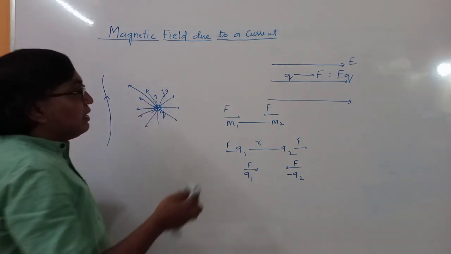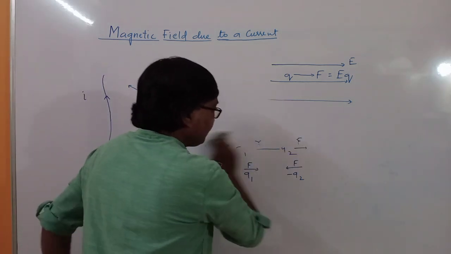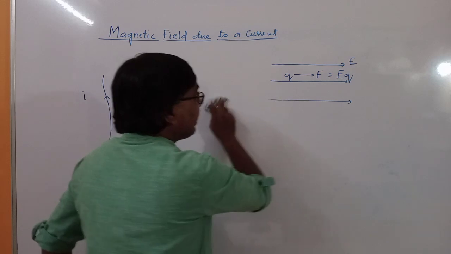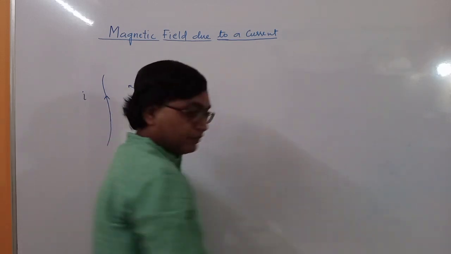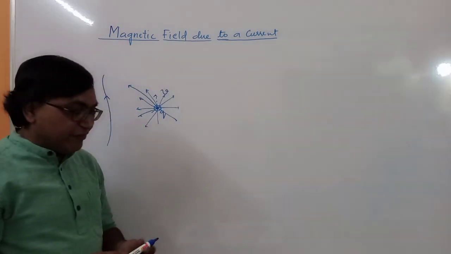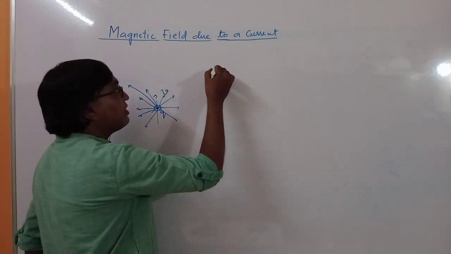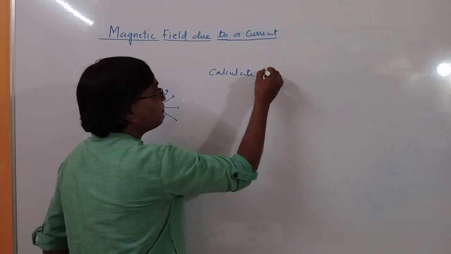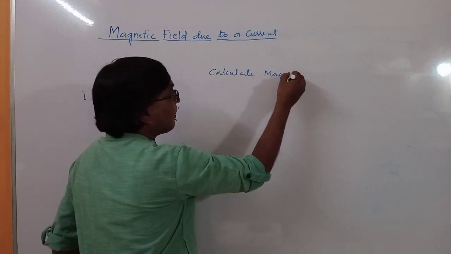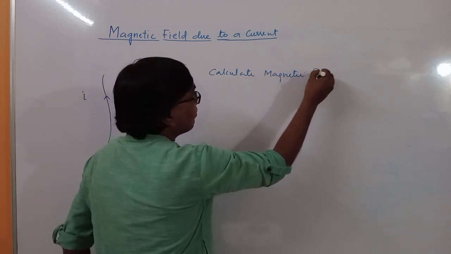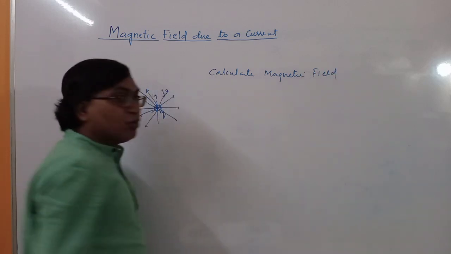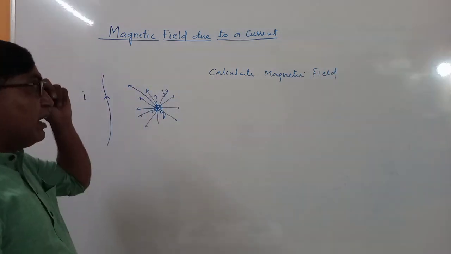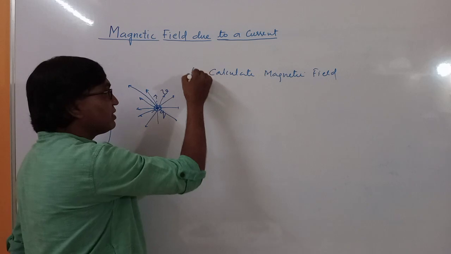So there are two things here. One is a current carrying conductor producing a magnetic field, so we have to calculate the magnetic field due to a current. This is first.